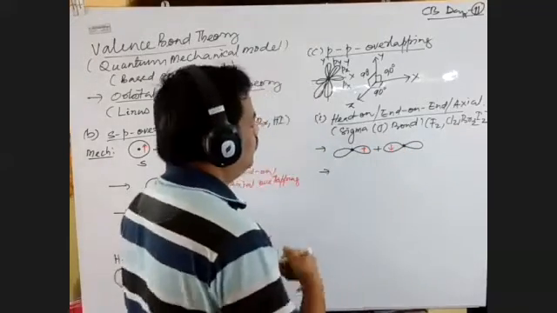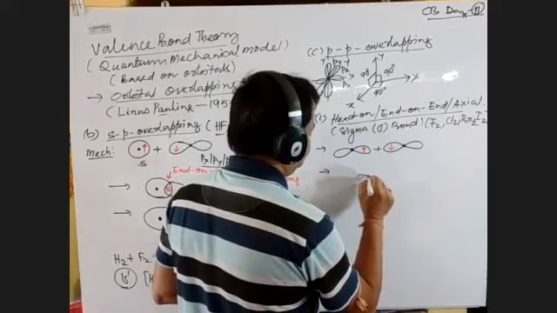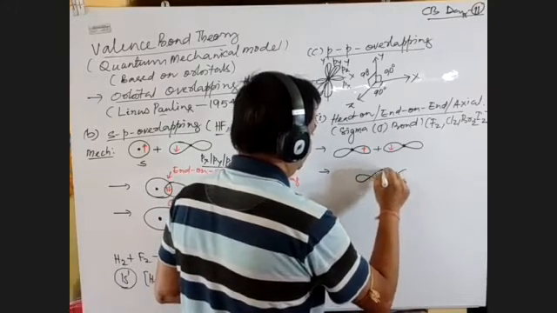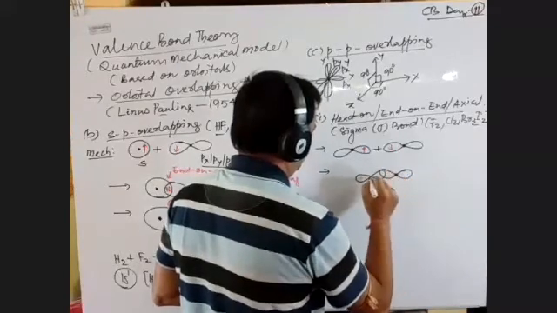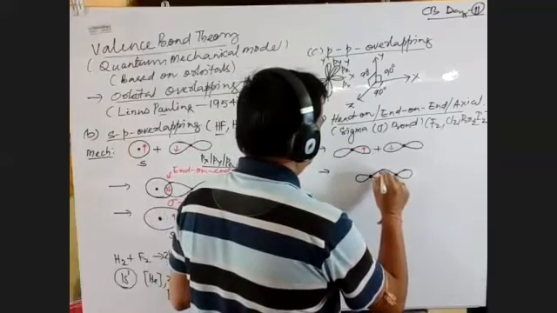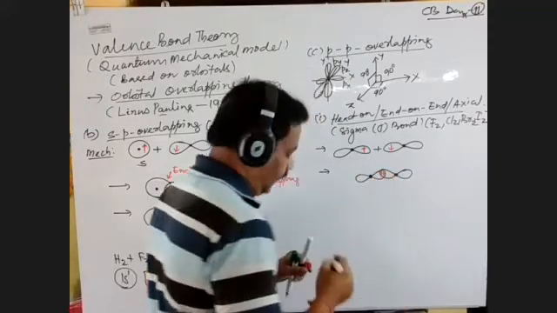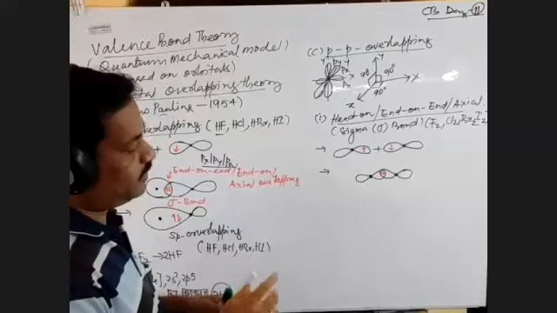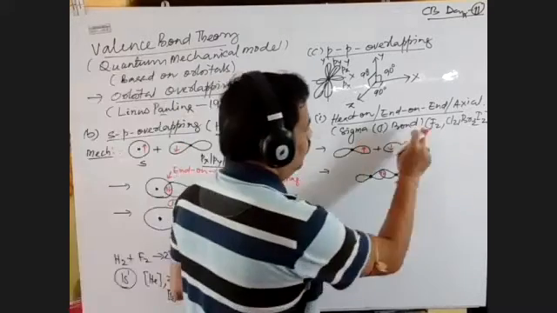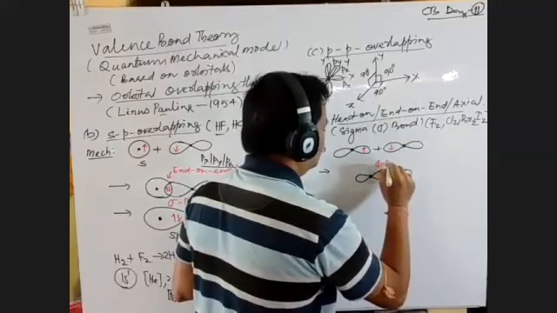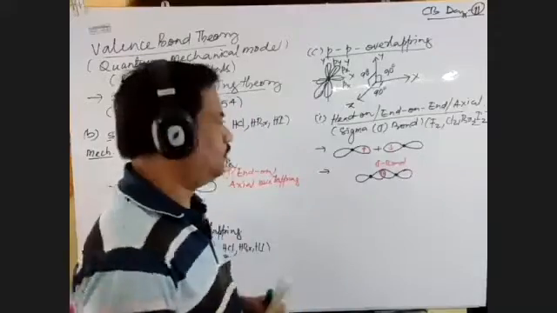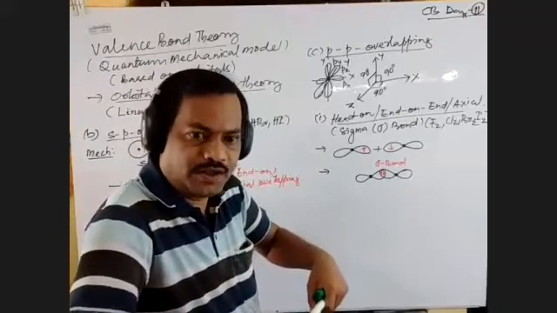Now the overlapping is going to take place here, and the second overlapping will take place here. This is one nucleus and this is the second nucleus with a pair of electrons overlapping. This is also a case of end-on-end overlapping, so it also results in a sigma bond, because both are equally powerful and both are eating each other.